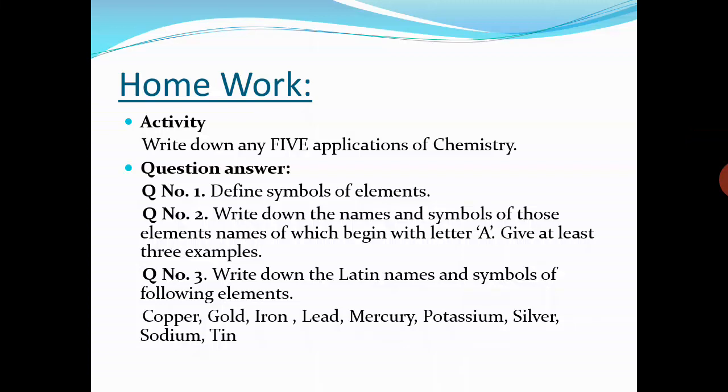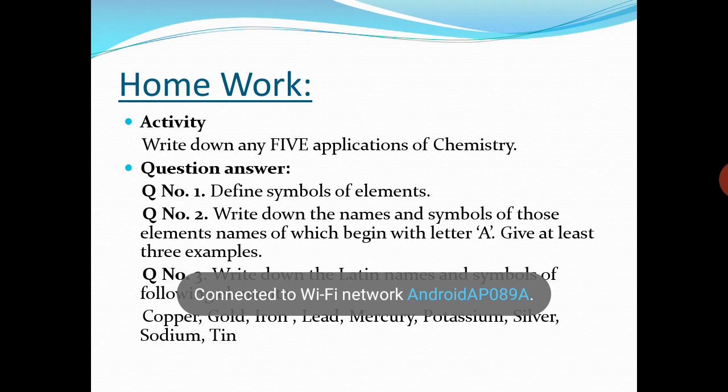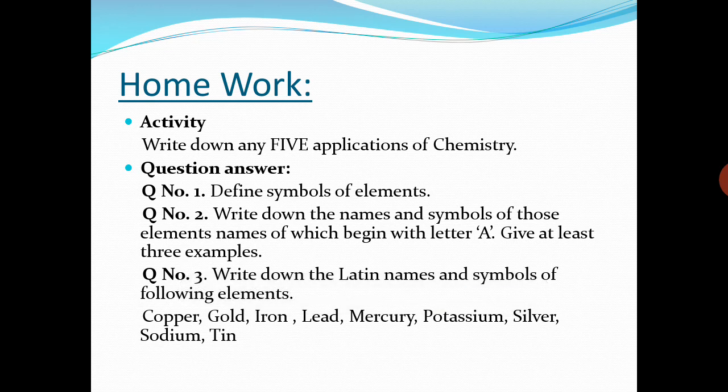Question number 1 is define symbols of elements. You will define symbols of elements by the help of examples. You can give 3 to 4 examples. Question number 2, write down the names and symbols of those elements, names of which begin with letter A. Give at least 3 examples. Students, we have discussed many examples and you have to find 3 examples.